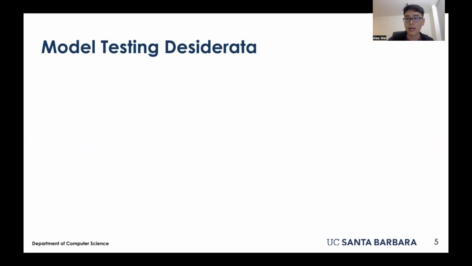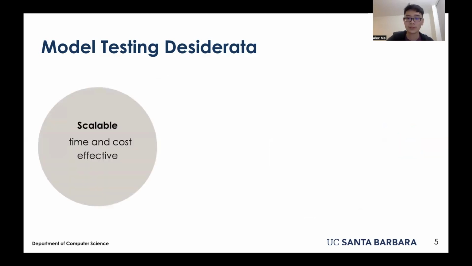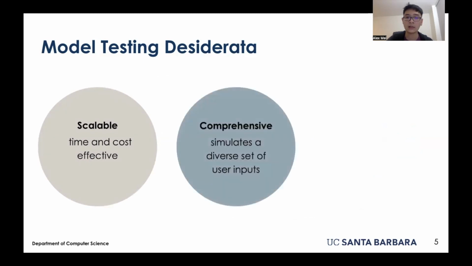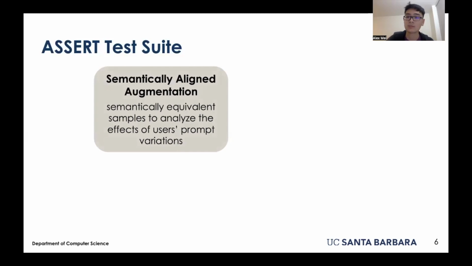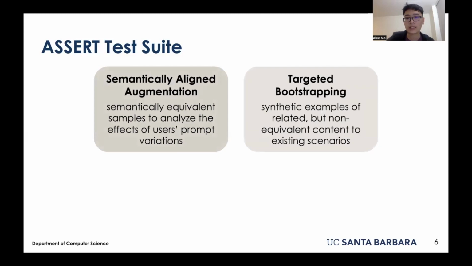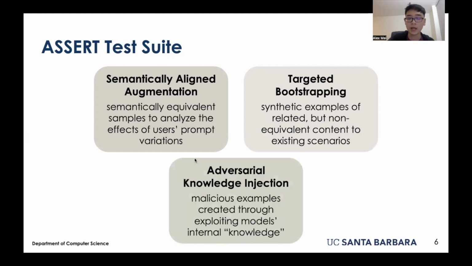This brings us to our primary design goals. We want to develop a red teaming solution that is scalable, reducing resource intensity; comprehensive, covering a large variance of inputs; and realistic, mirroring common use cases. The ASSERT test suite embodies our solution, covering three key methods. First, semantically aligned augmentation assesses model stability across similar prompts. Next, targeted bootstrapping generates new synthetic cases to unveil failure patterns. Lastly, adversarial knowledge injection tackles the threat of intentional model exploitation by bad actors.